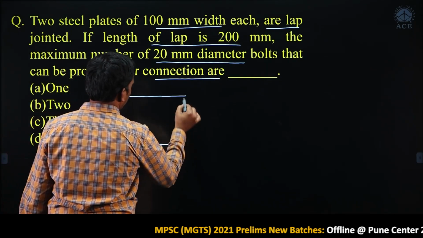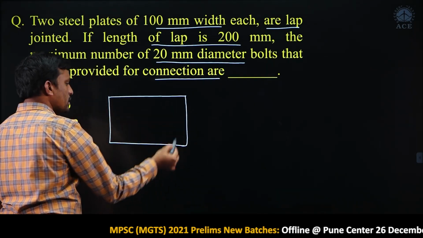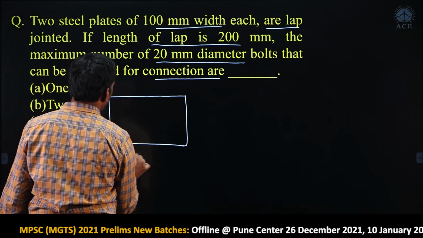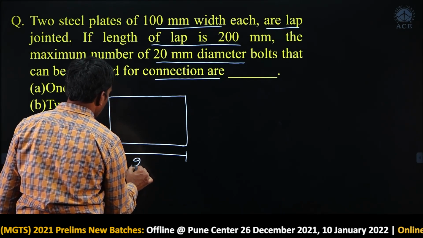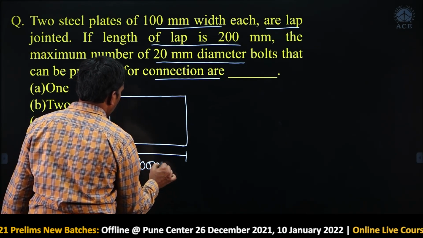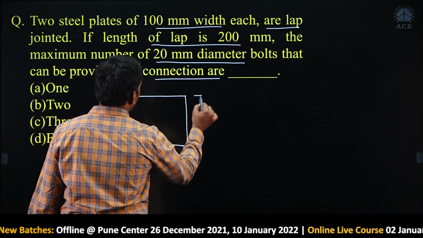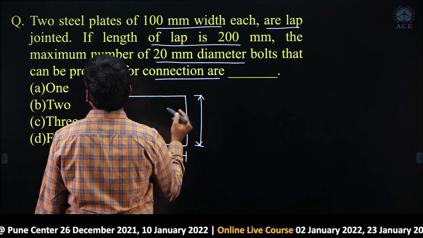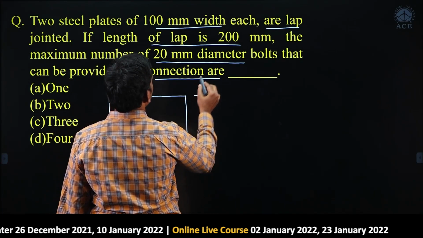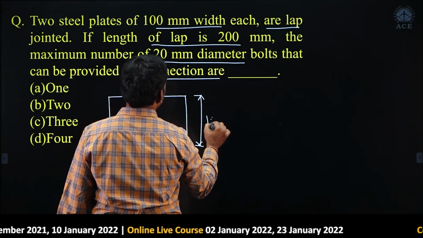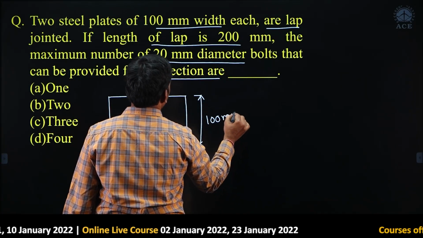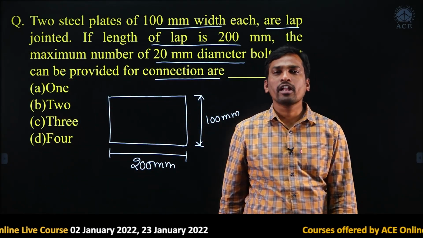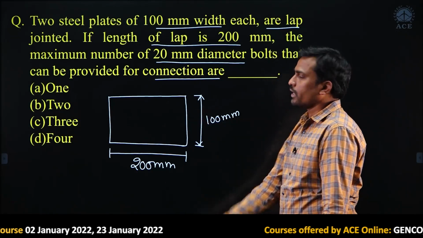So, this is the one plate overlap, okay, below there is one more plate, and the overlap length is given as 200 mm, and the width of the plate is given as 100 mm. So, how many maximum number of bolts we can accommodate here?